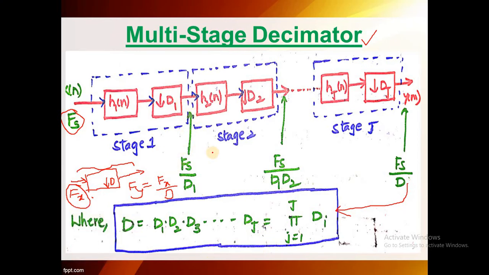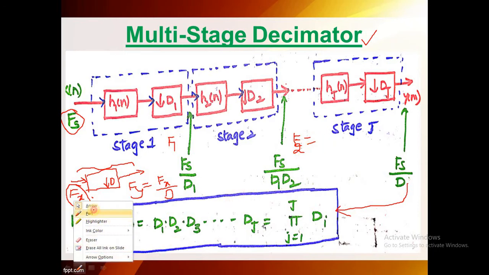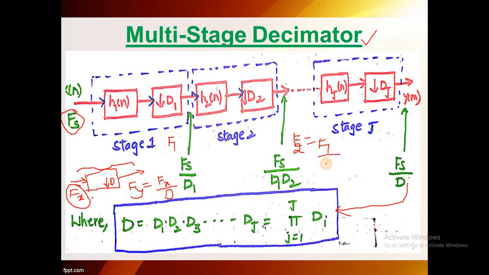Here this stage is called f1. This particular output stage is called f2. At the second stage we are having f1 by d2. What is f1?